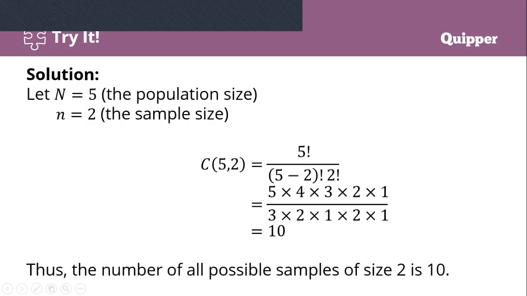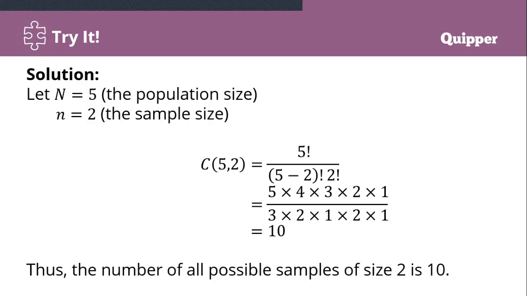Substitute to the formula: 5 factorial over 5 minus 2 factorial times 2 factorial. 5 factorial is 5 times 4 times 3 times 2 times 1. 5 minus 2 is 3 factorial, so 3 times 2 times 1. Then the 2 factorial in the denominator is 2 times 1. Okay?